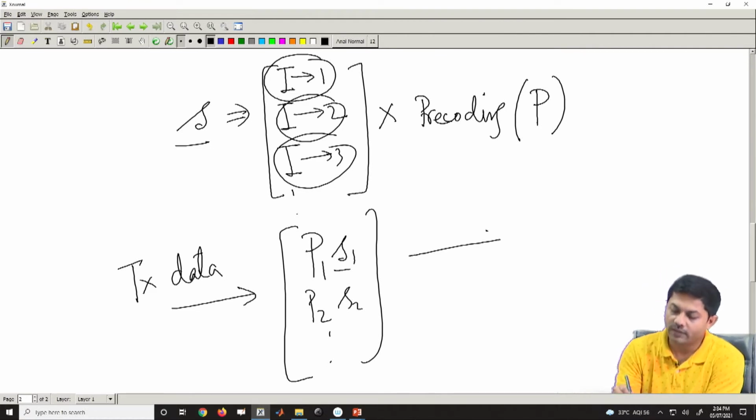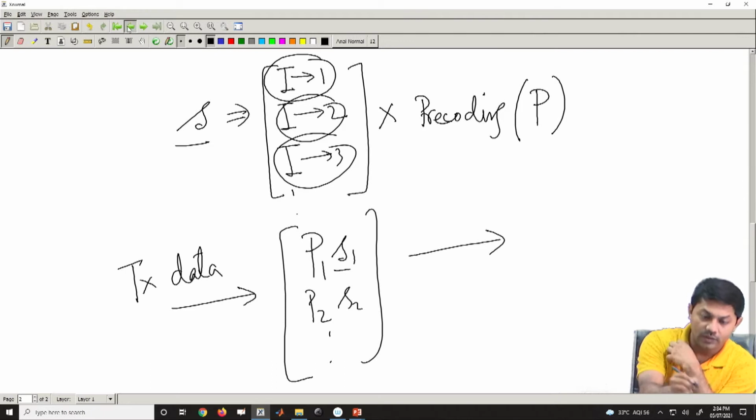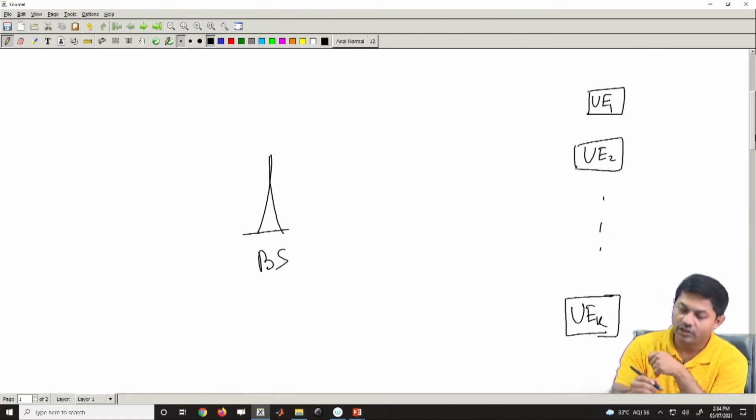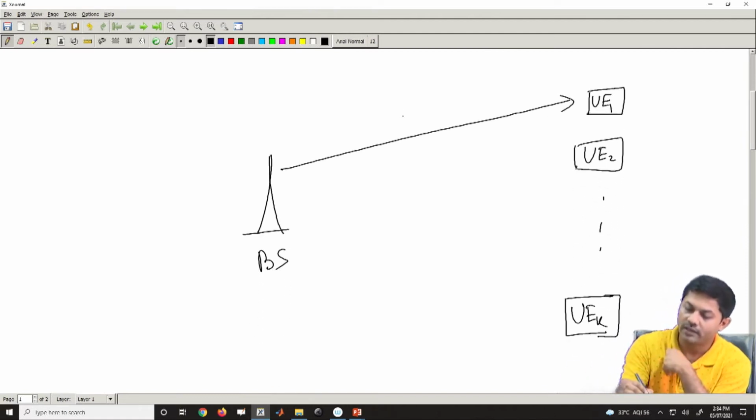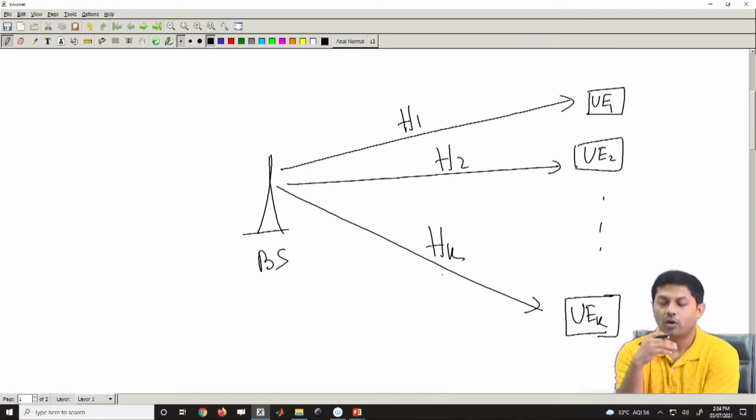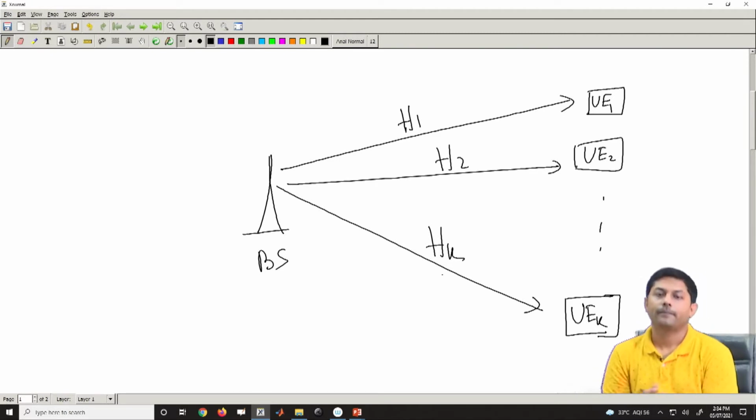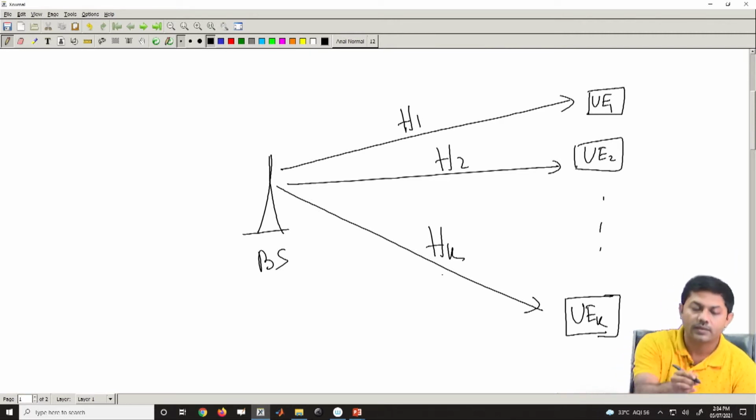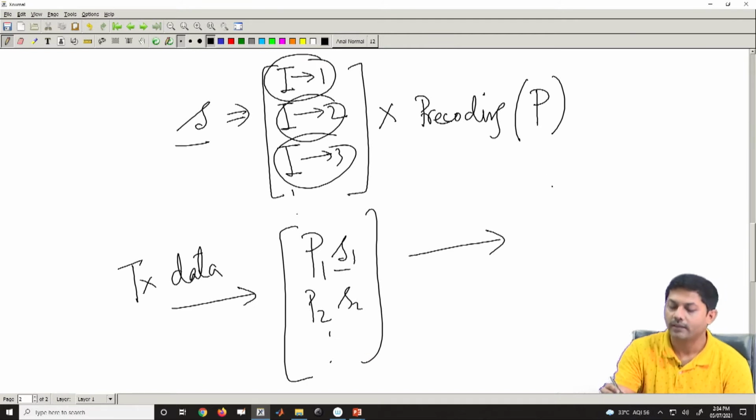Now, when you receive it, what will happen? You have multiple users here, and each and every user has a different channel. So, this has an H1 channel, this has say an H2 channel, and this has a channel H K. I am only talking in terms of the non-beamforming case, but the same concept can be expanded to the beamforming case as well.